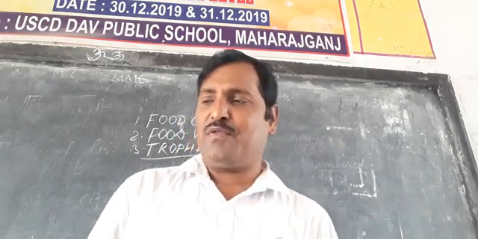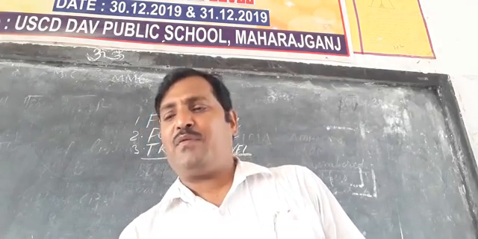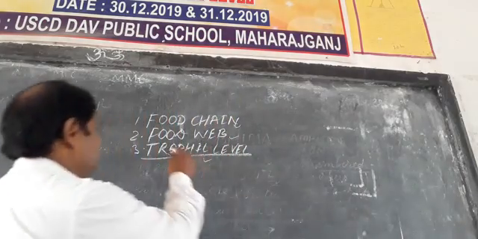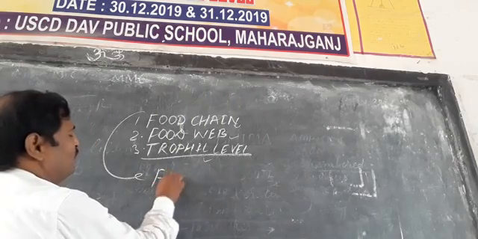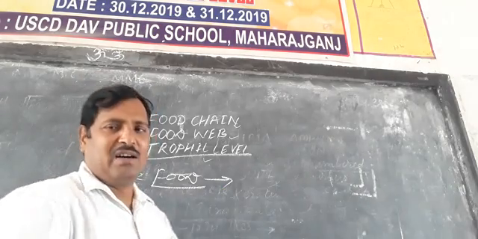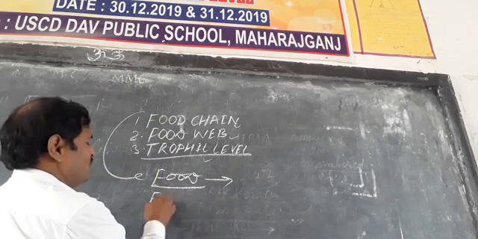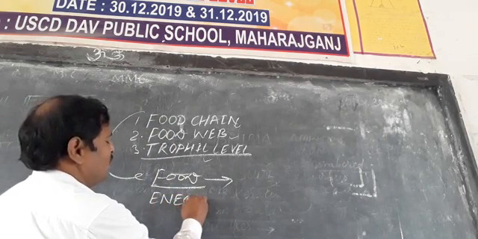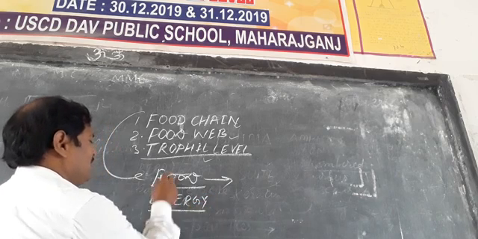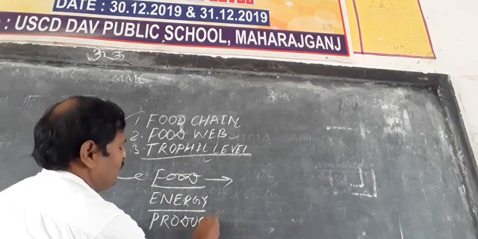They make their food in the presence of sunlight, and this food is transferred to other living organisms as a source of energy. The plant that makes this source of energy is called the producer.